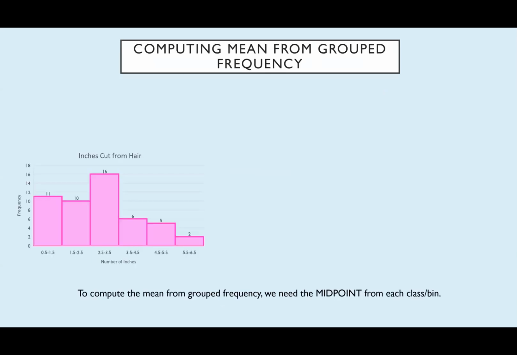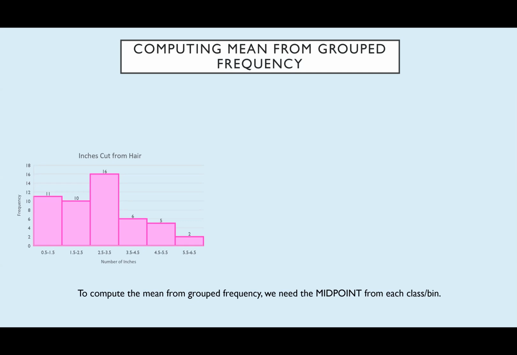All right, so let's kind of step it up in terms of complexity and computation. How do we compute a mean from grouped frequency? So here I have a histogram representing the average amount of hair that gets cut off when a person gets their hair cut. So definitely this is a sample, right? Because I think we have like maybe 50 total frequencies in here. We'll see how many for sure in a second. But the population would be like everyone that gets their haircut, right? This is 50 people, it's definitely a sample.